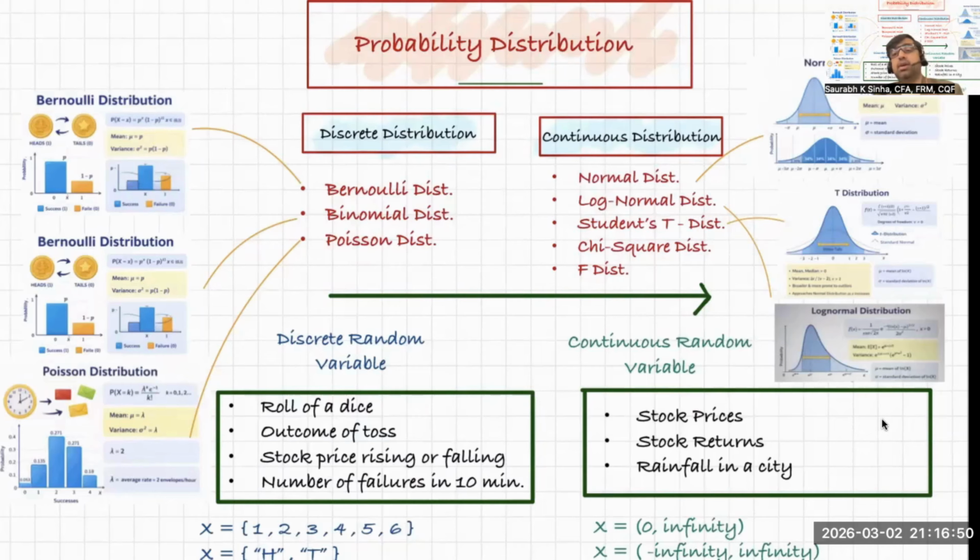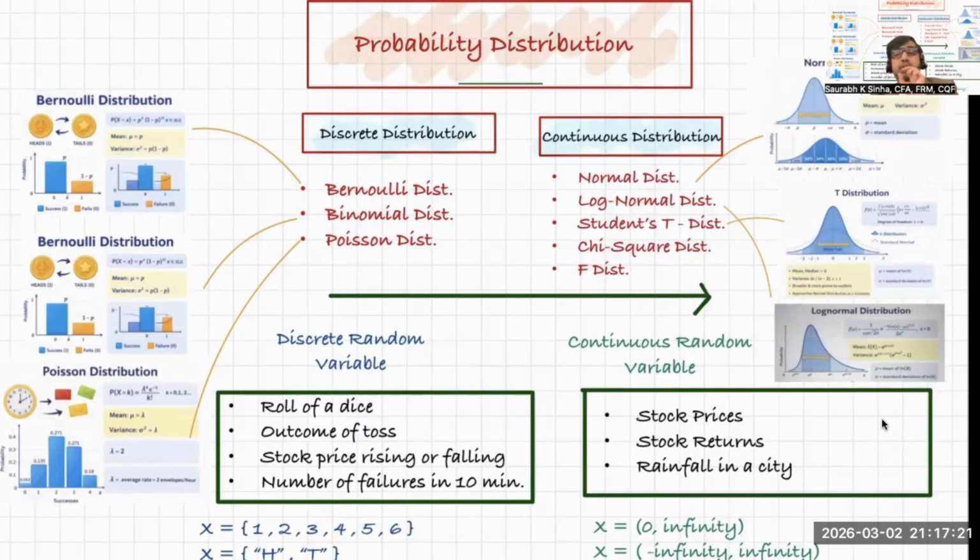For example, if you know that the stock price follows log normal distribution or stock return follows normal distribution, it becomes very easy to say that the return of the stock will be between 5% to 6% with 95% probability, or it would be between 10% to 12% with 80% confidence.